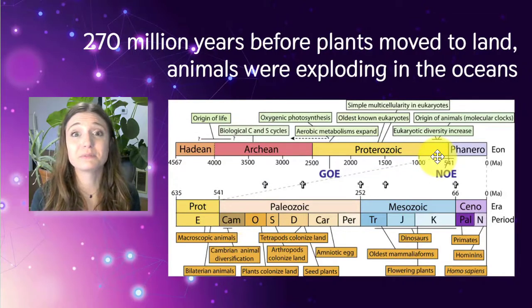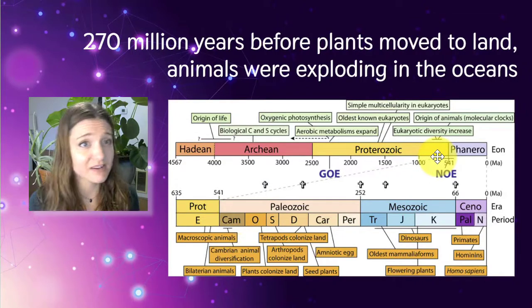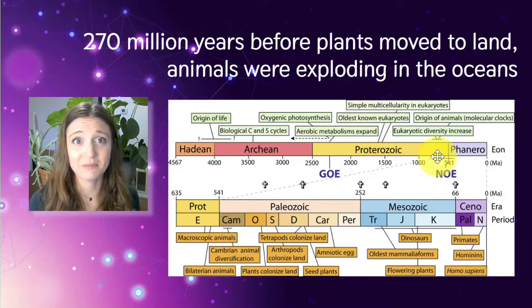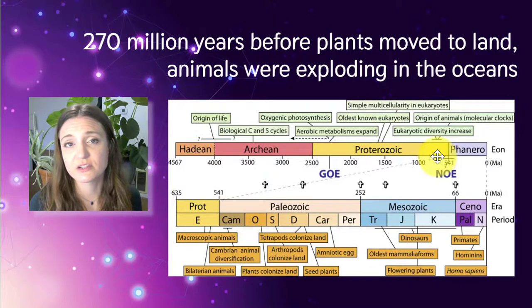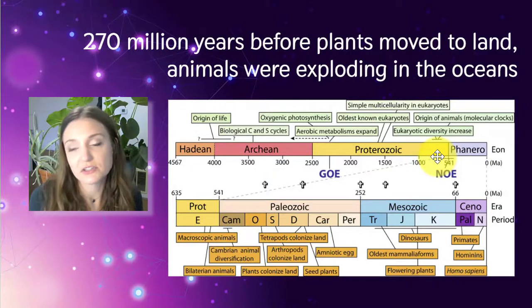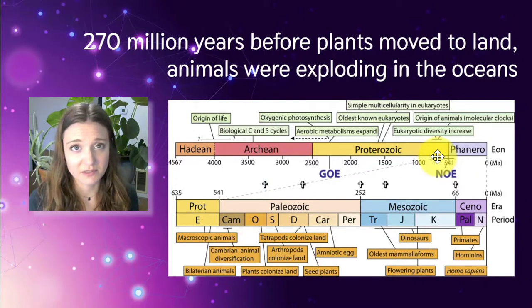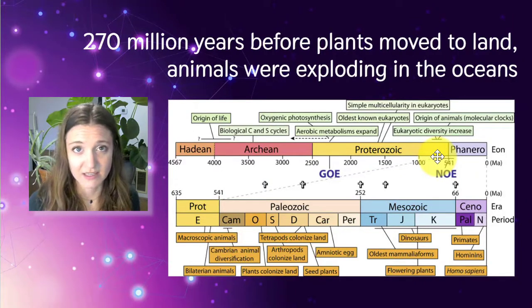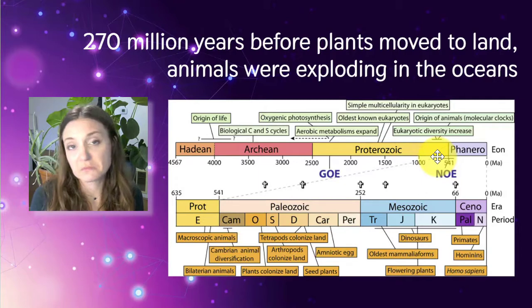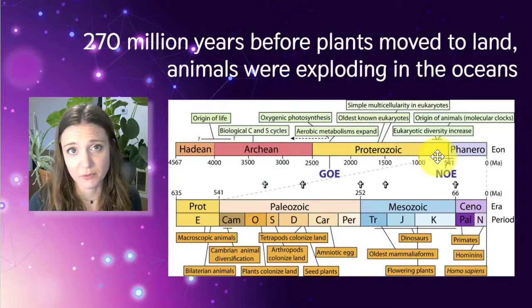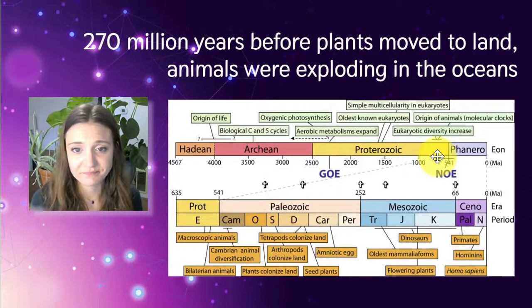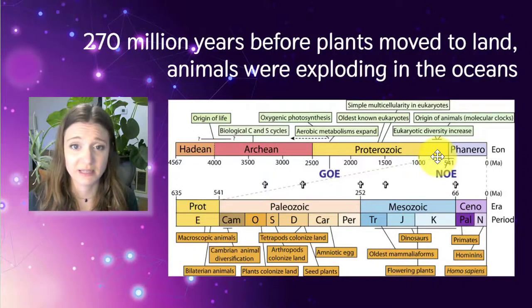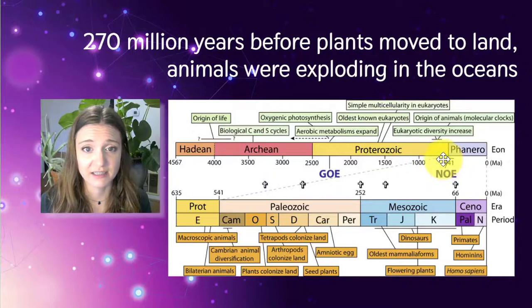And they were exploding in the oceans. There were many lineages of animals around at this time that went through rapid diversification in the oceans, but those lineages just didn't survive to today. So there are many other groups of animals than the ones that we will be investigating over the next couple weeks that are just not around anymore. We're going to focus mostly on the extant phyla for most of the rest of our term together, but they were going crazy in the oceans at this point in time.